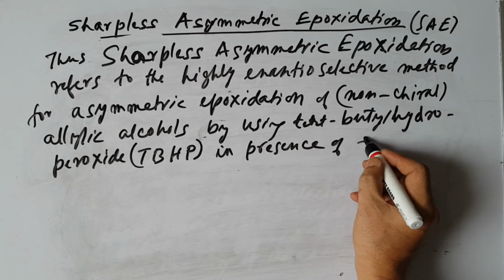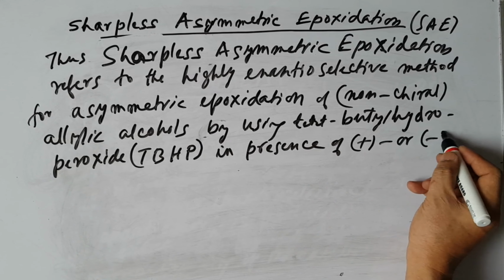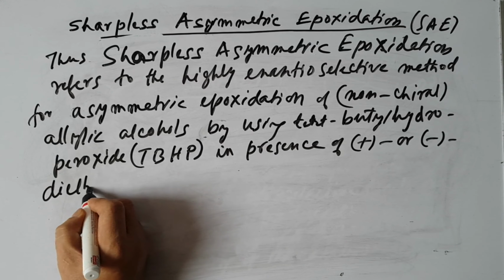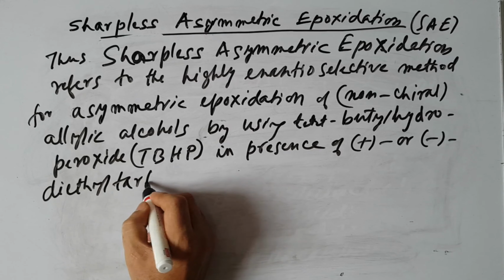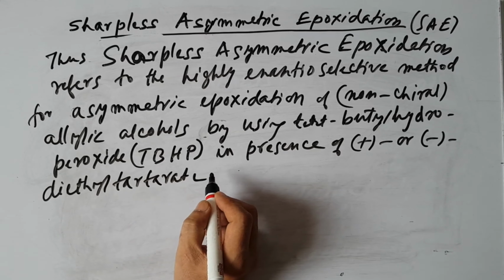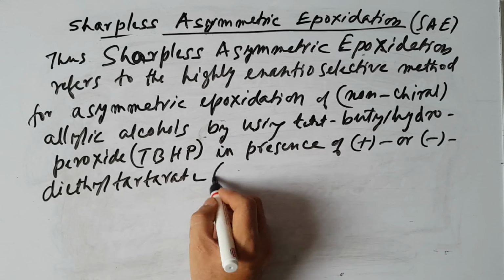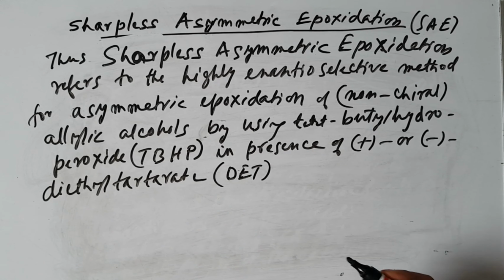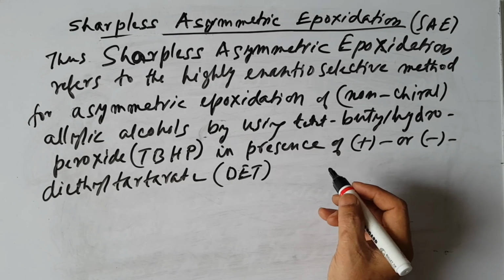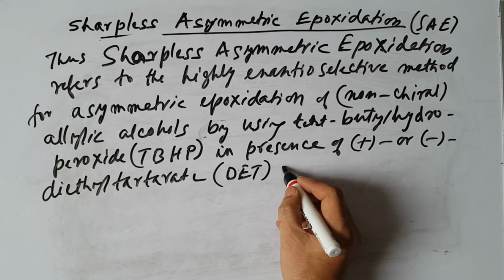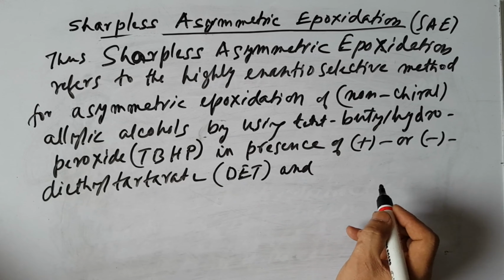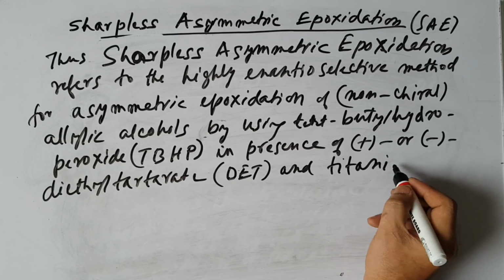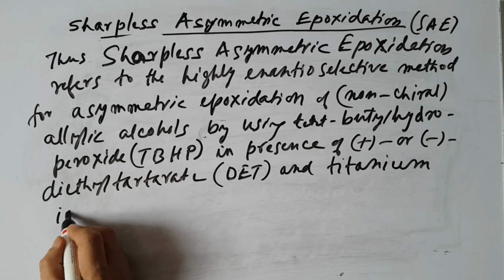plus or negative diethyl tartrate, you can say DET, positive or negative diethyl tartrate, and titanium isopropoxide.